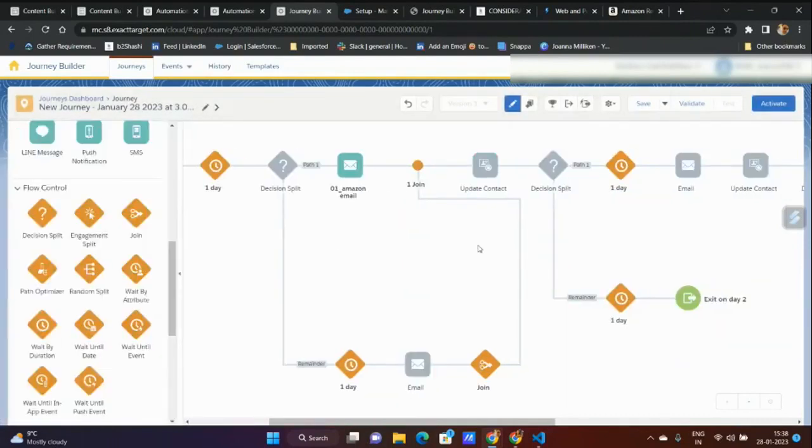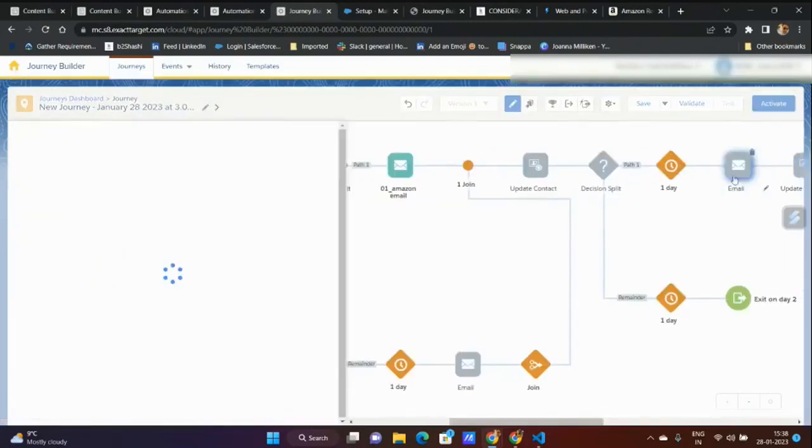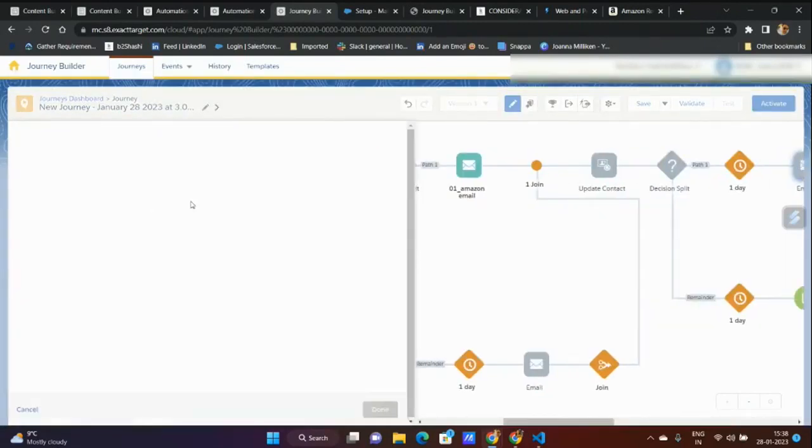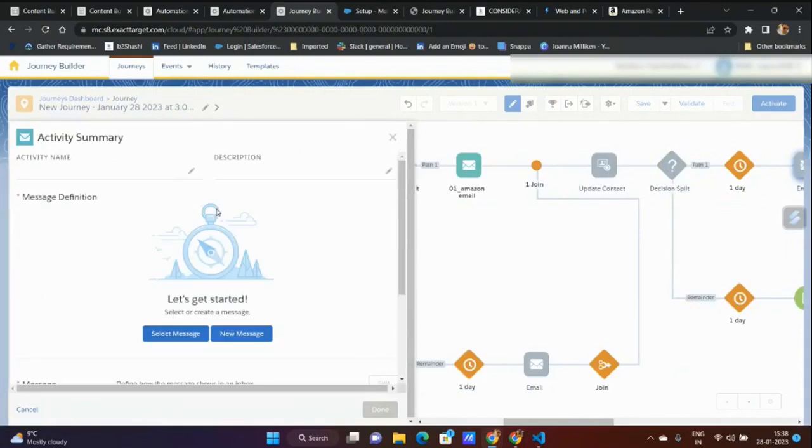If you configure another email with that publication list, the person will not receive it. But if you select another publication list, then the person will receive the email.